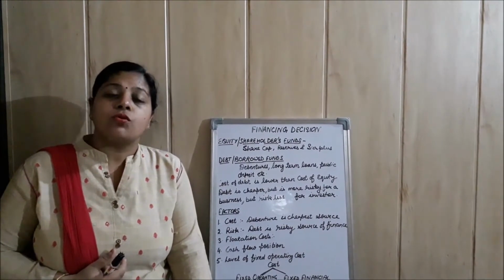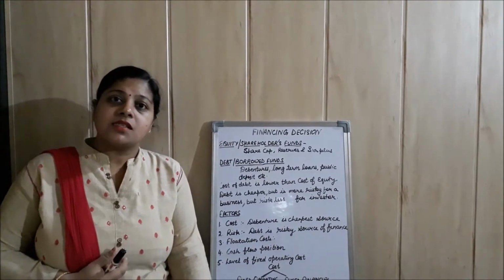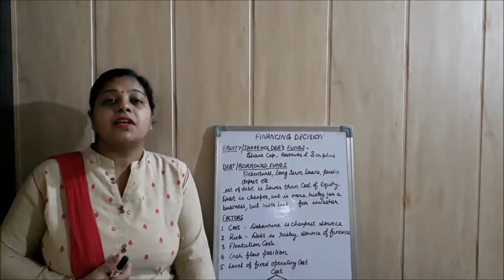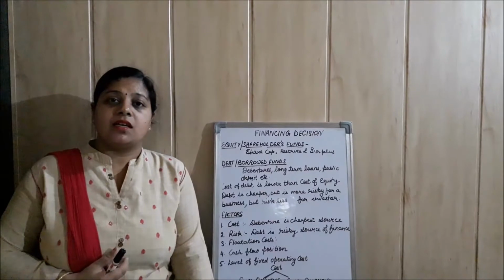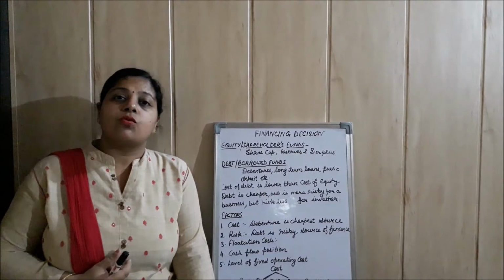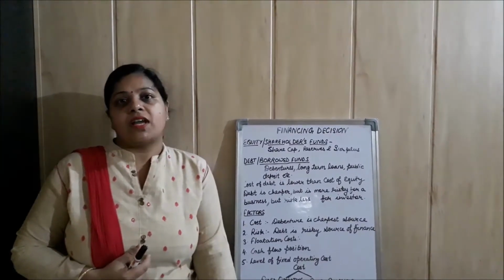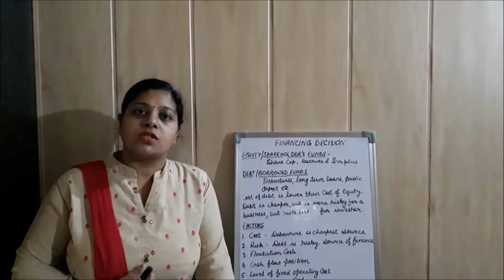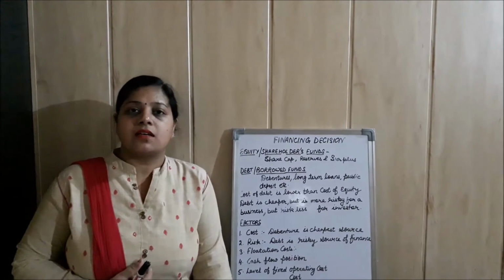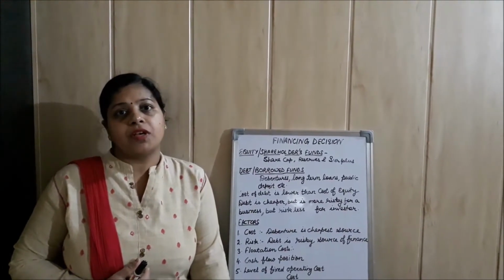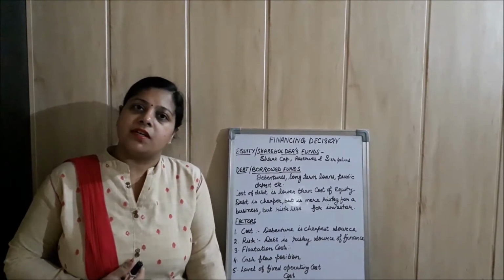So what is the cost of loan? Interest. On shares, dividend is paid by the company. So what is the cost of shares? Dividend. So in this way, on every source of finance there is some cost which is borne by the company, either in the form of interest or in the form of dividend.